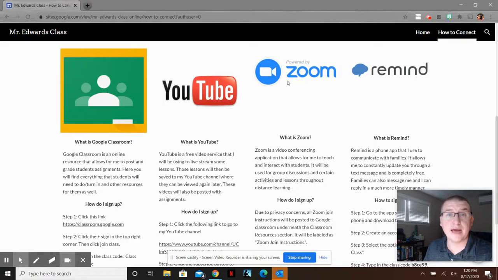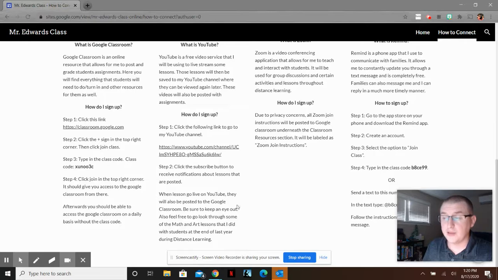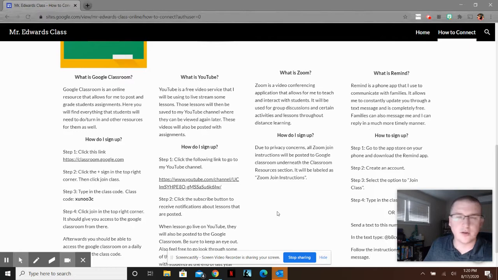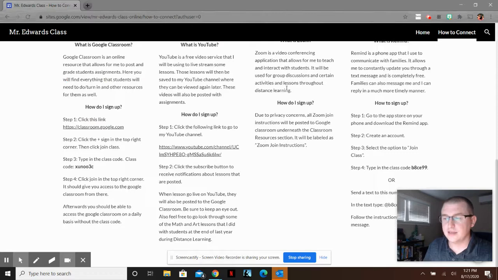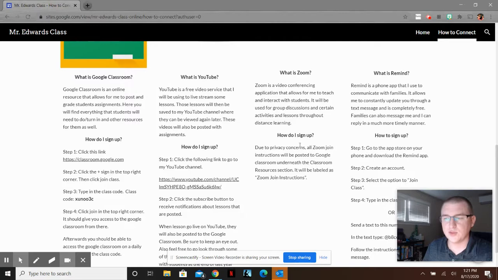Zoom is going to be used by many teachers, not just me. So you're going to have PE time through Zoom. If you have to be pulled to another classroom or if you have individual time with another teacher, you will be doing that via Zoom with that teacher, and I will have links posted for those other teachers as well. Zoom is the only thing that I don't have instructions posted for on the Google site, and that is for all of our own safety because I can control what goes on with the other ones. I want to make sure I control Zoom within the Google Classroom, so unless you're in the Google Classroom, you can't access the Zoom.